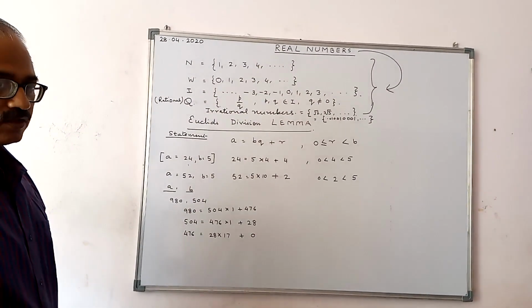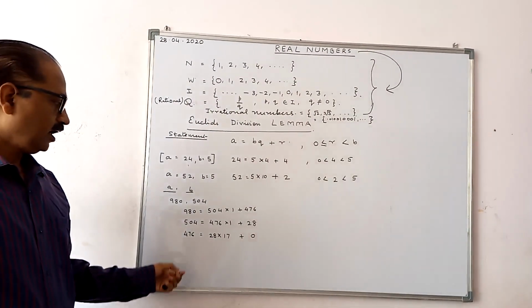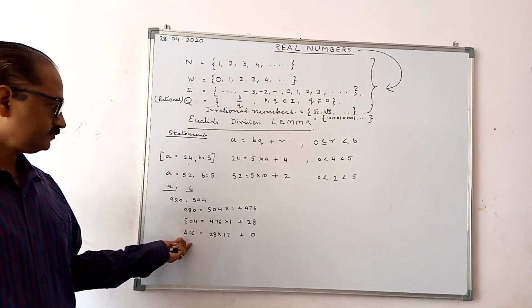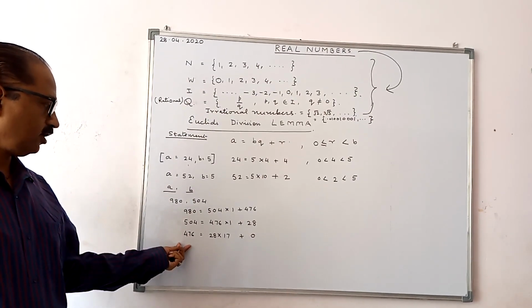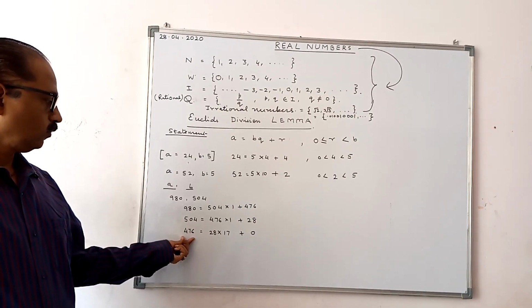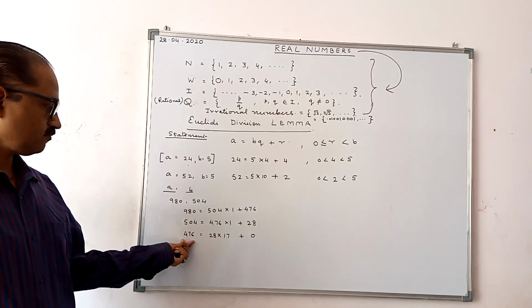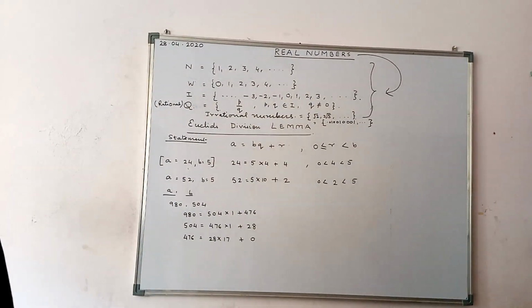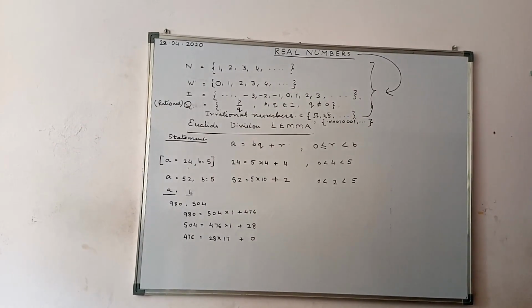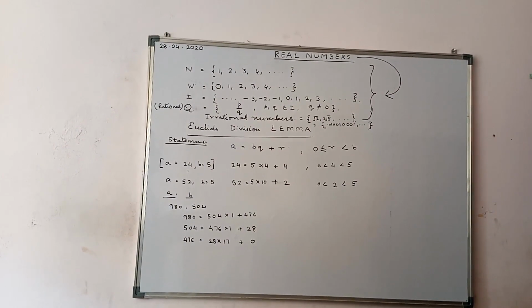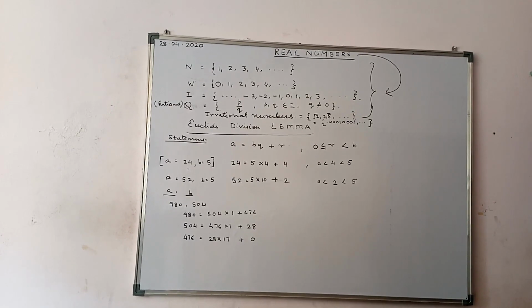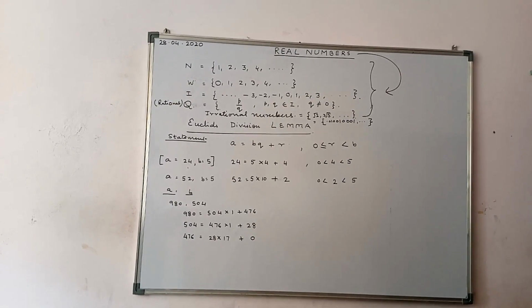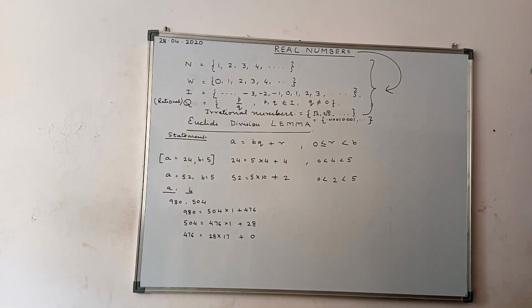Is that clear? Now write down: HCF of 476 and 28 is the HCF of 504 and 476.